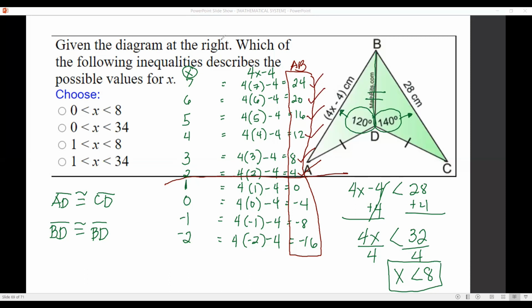So therefore, based on this, we can now have an inequality. Kanina nakita natin na ang x should be less than 8. Then after substituting all some possible values of x, we found out also that x should be greater than 1. Now, if we are going to combine the two inequalities, then x should be greater than 1 but less than 8. So, ano sagot dito? This 1.